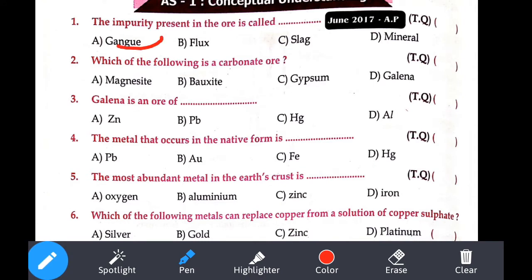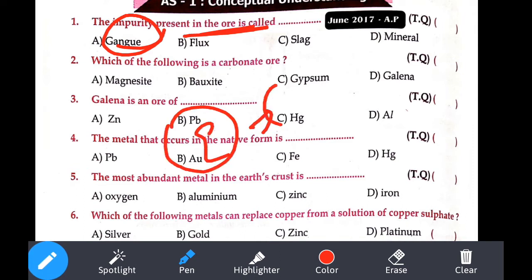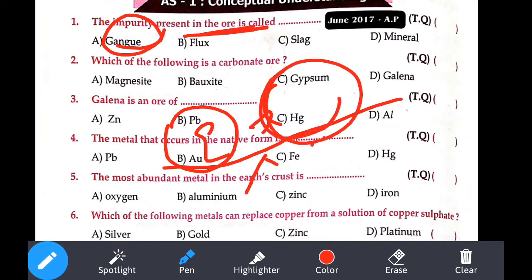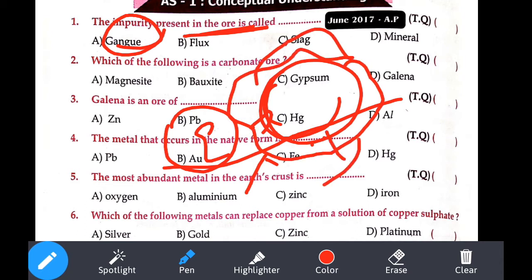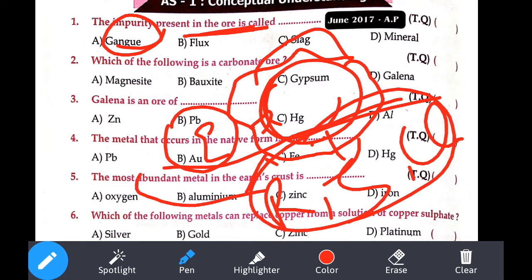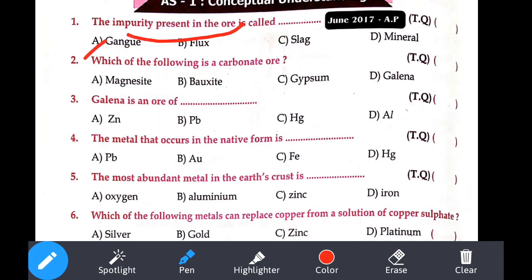You observe here the impurity present in the ore. We already know that whatever element or compound we extract from the earth crust is called a mineral. When we get profit from that mineral, it is called an ore. When you extract it, impurity is also present along with it. That impurity can be rock, silica, or clay. All these impurities are called gangue. So the impurity present in the ore is gangue.